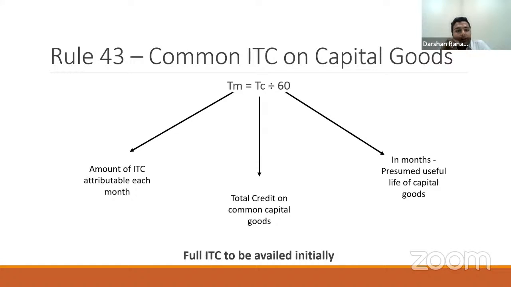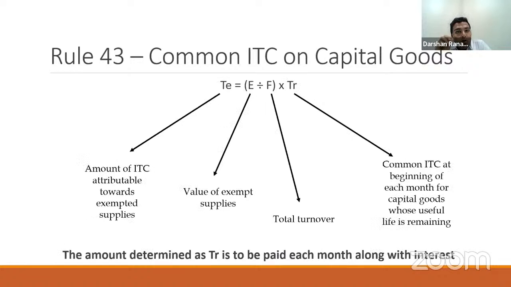The law says that first take full credit, and thereafter you apportion the monthly identified common credit, that is your total ITC divided by 60, into exempt turnover: derive a ratio of exempt to total turnover, and multiply that by the total ITC identified on a monthly basis for the common credit.